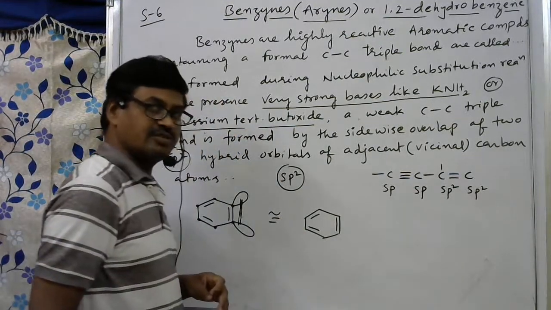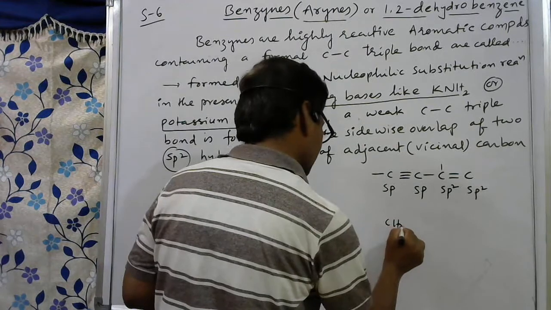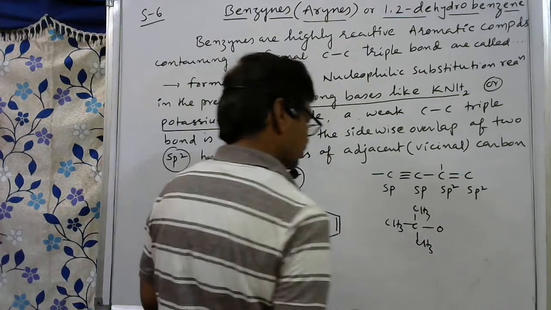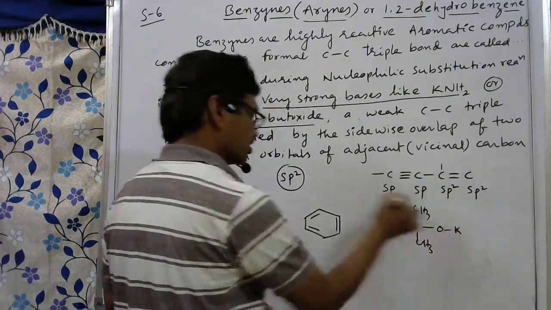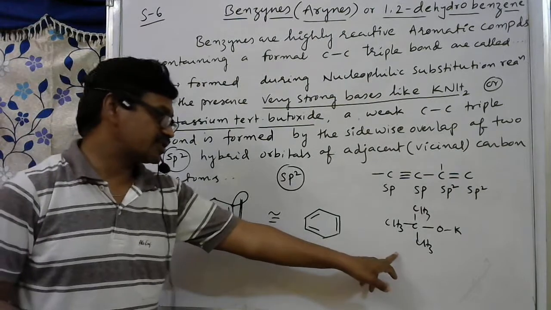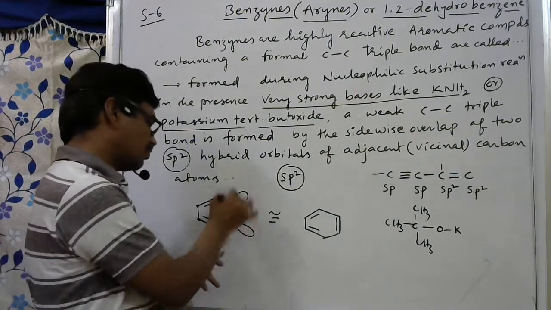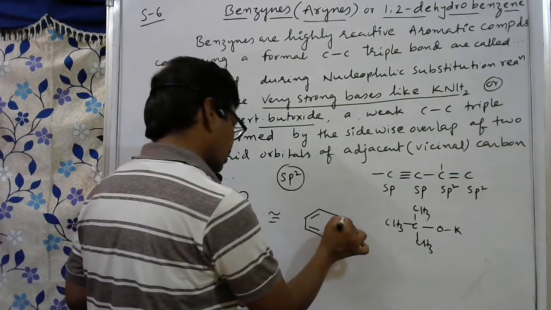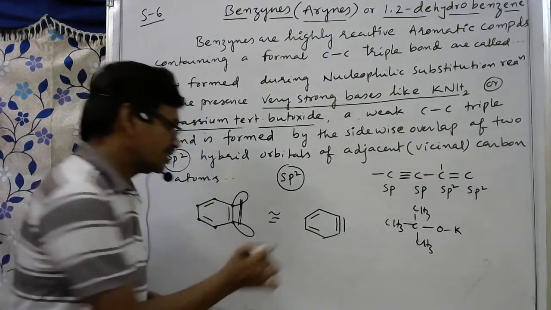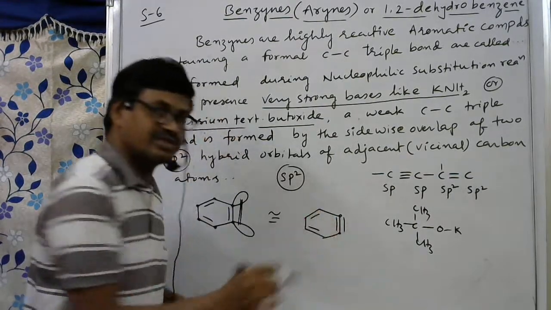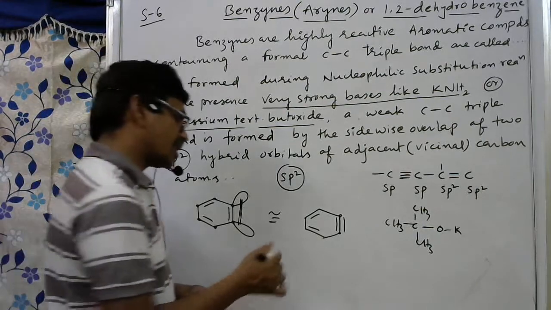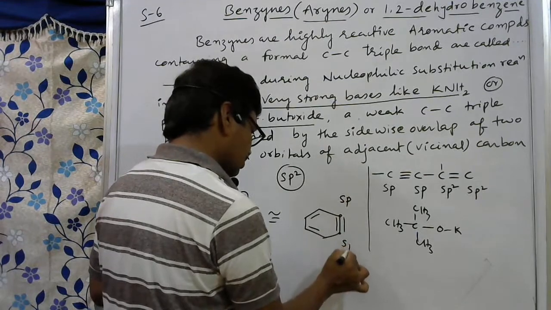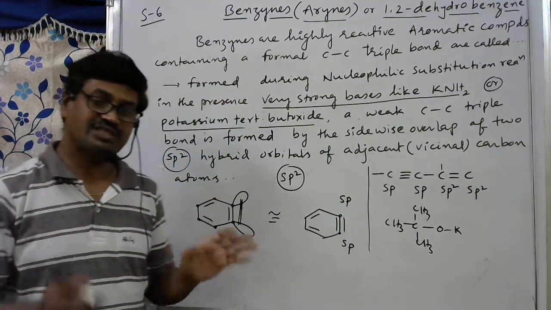Potassium tertiary butoxide means this is the tertiary butyl group, and butoxide means here potassium; like this we can write. If you use a strong base like this, between these two sp2 hybrid orbitals there is formation of one more bond. So what we can expect here is that this carbon and this carbon are having a triple bond. As per this knowledge, you may think this is an sp hybrid orbital and this is an sp hybrid orbital.